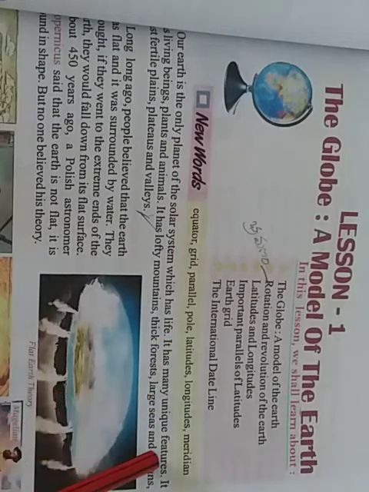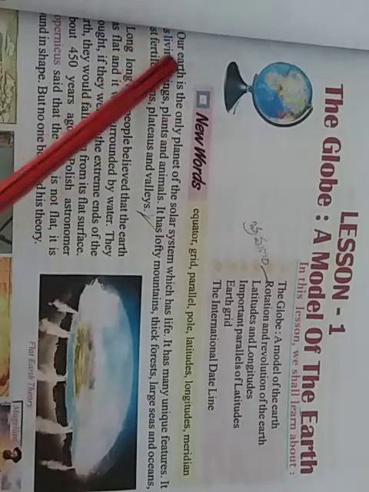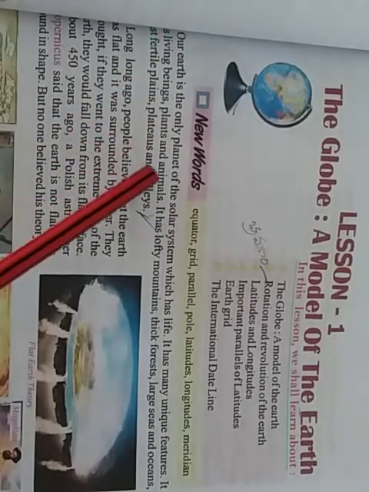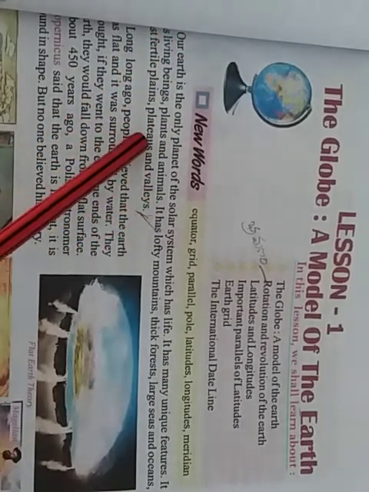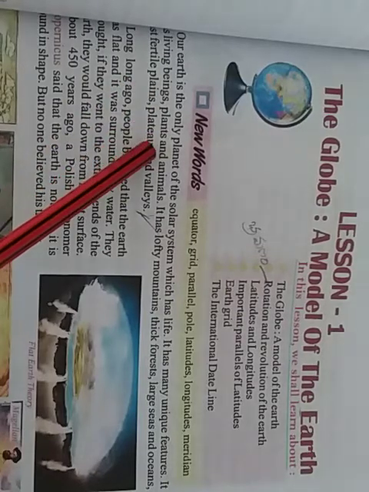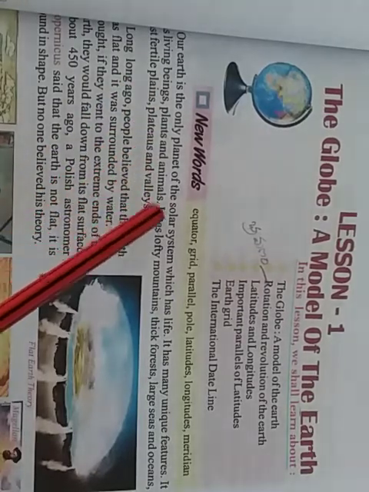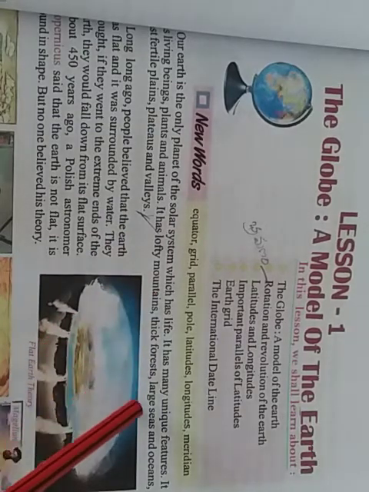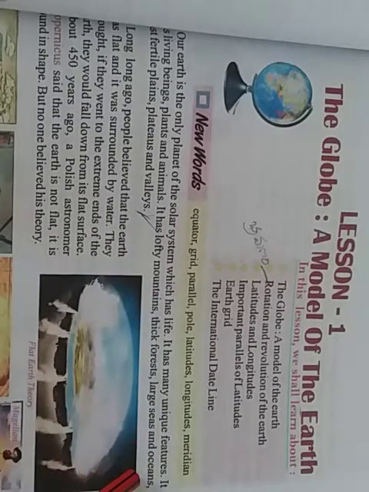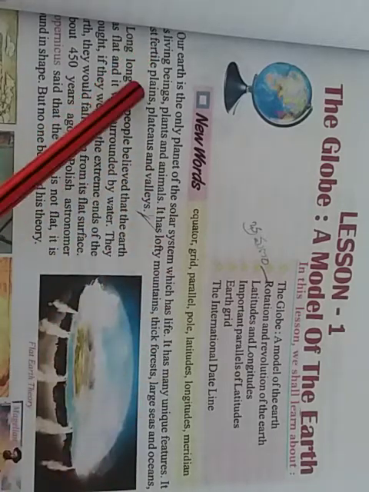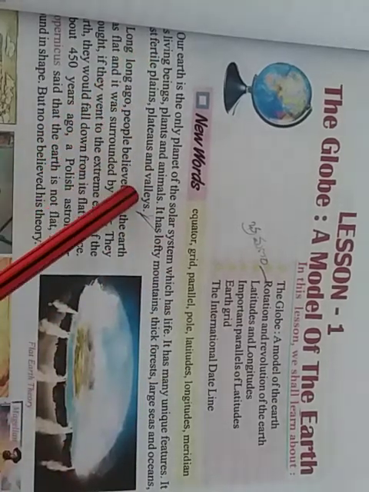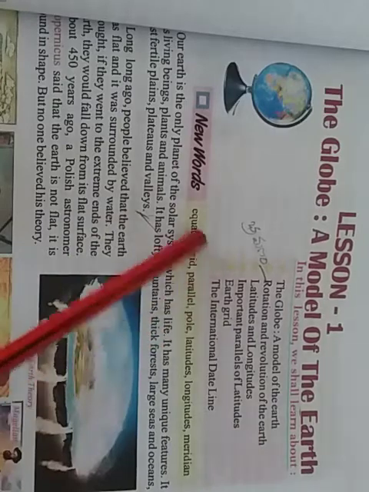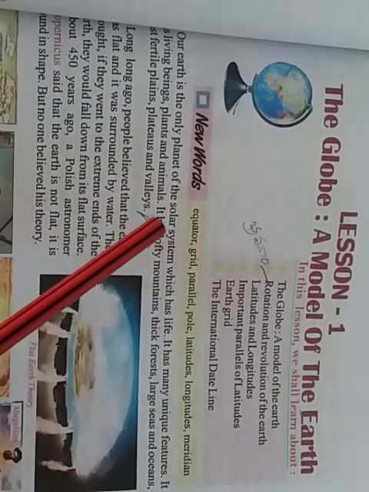It has living beings, plants and animals. It has lofty mountains, thick forests, large seas and oceans. Vast fertile plains, plateaus and valleys we also have on our earth.